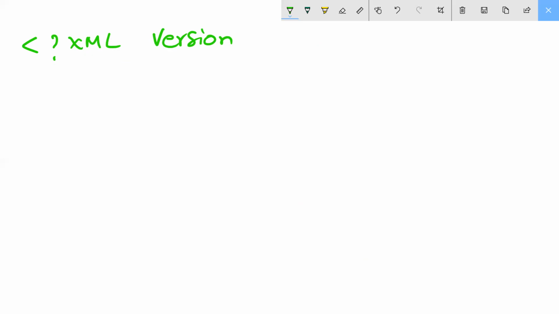XML version equal to some version. Okay, 1.0. Encoding type is equal to UTF.